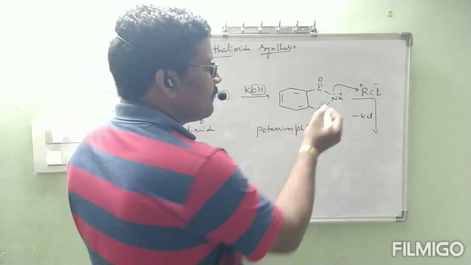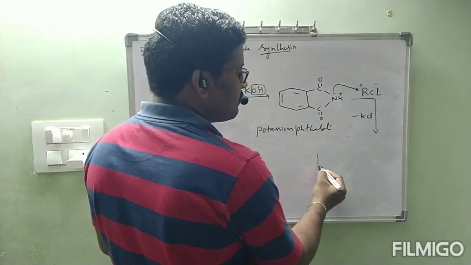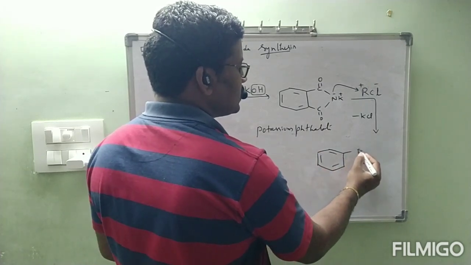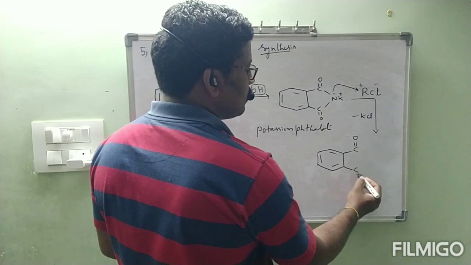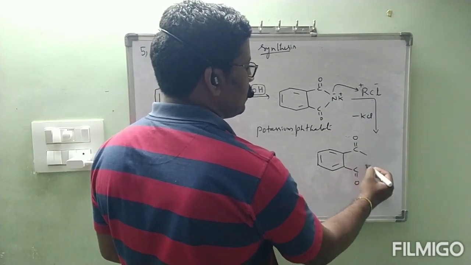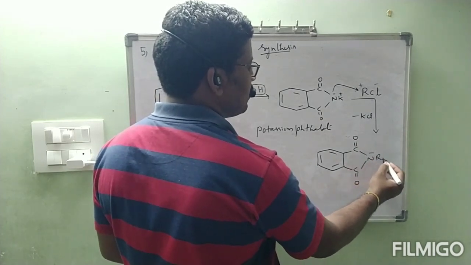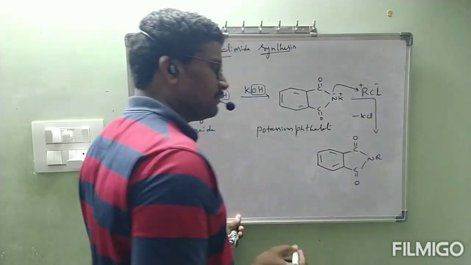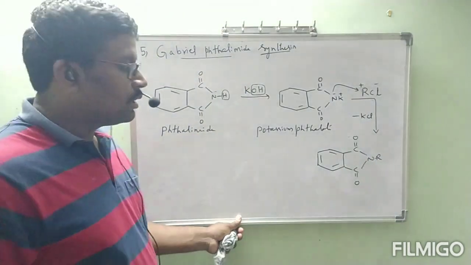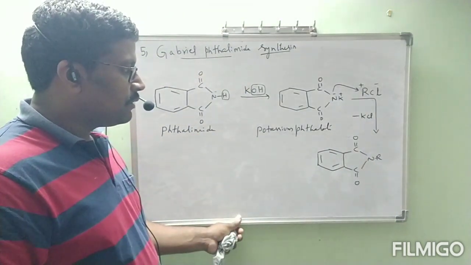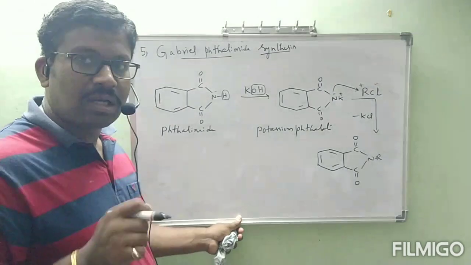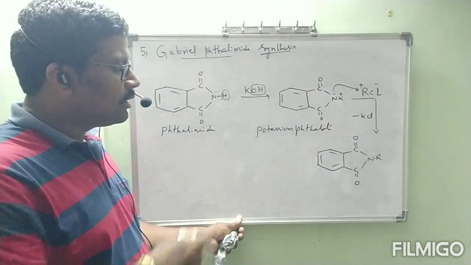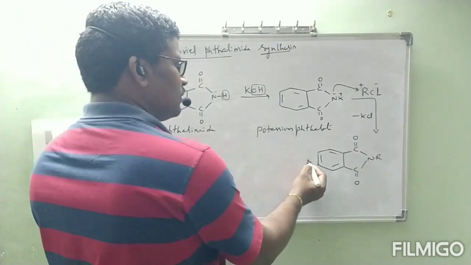Now this N minus, R plus will be formed as this benzene ring with C double bond O, C double bond O, and N R. This is enough. N R. Alkyl phthalimide. Substituted alkyl phthalimide. Okay. Now this is going to react with